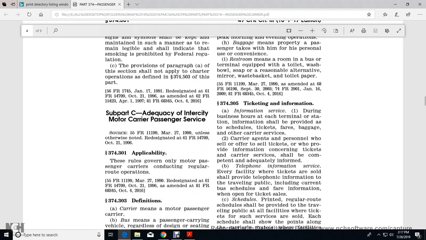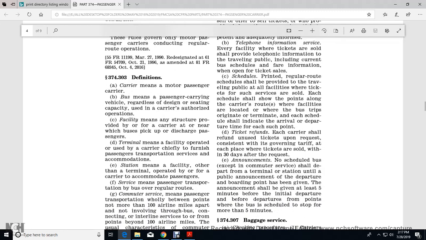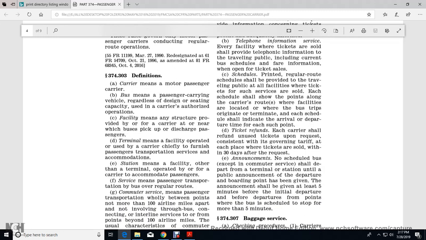Subpart C, adequacy of intercity motor carrier passenger service. 374.301, applicability. The rules govern only motor passenger carriers conducting regular route operations. 374.303, definitions. Carrier means a motor passenger carrier vehicle.